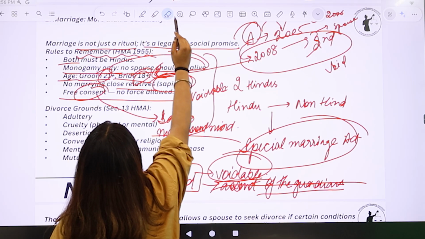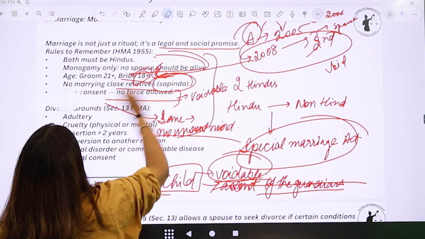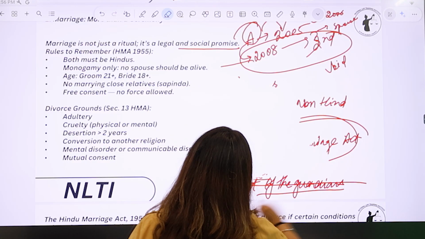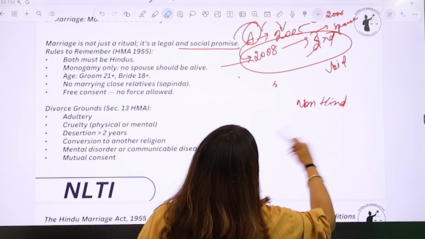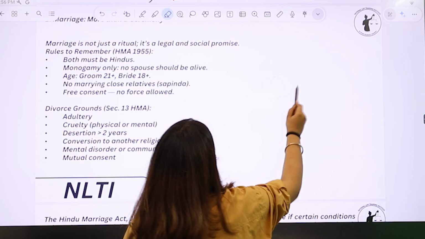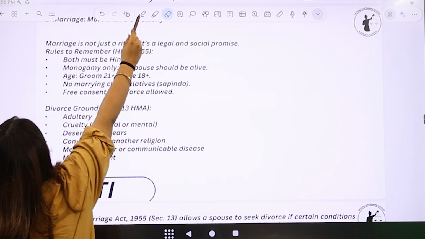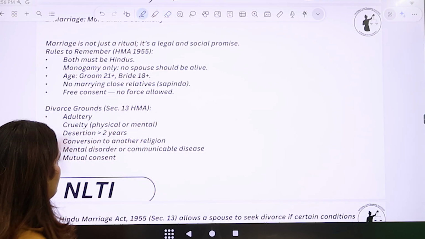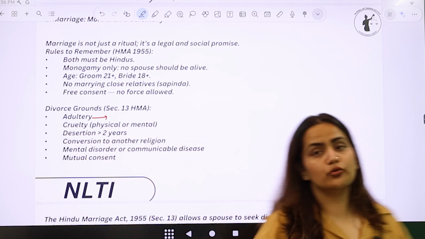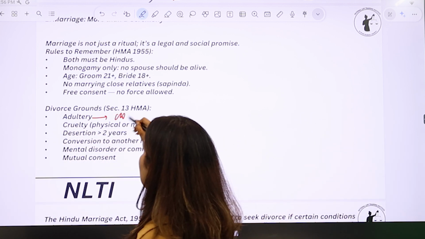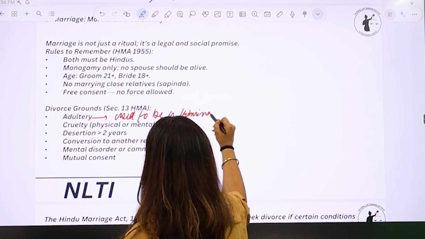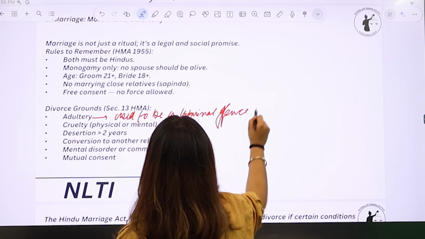Now, let's just come to the grounds of divorce. I hope the concept of marriage is quite clear to everyone, because we are moving ahead with the concept of the grounds of divorce. Starting with the grounds of divorce, the first ground is adultery. Adultery earlier used to be a criminal offense. Now, what do we mean by adultery?